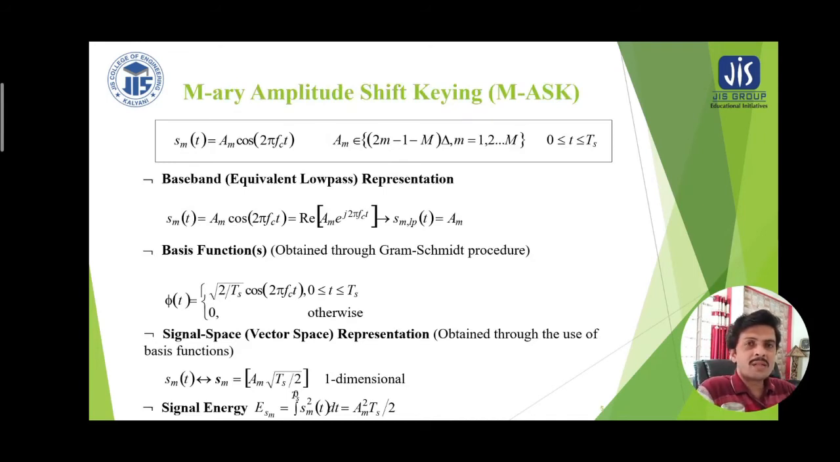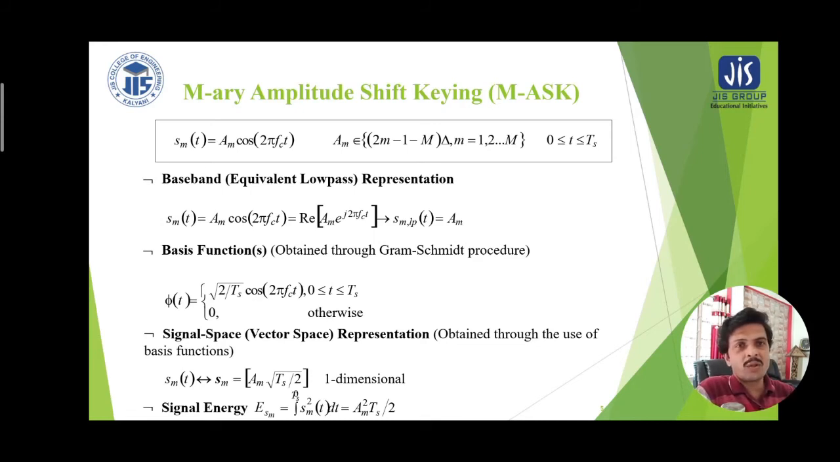Now we have considered a typical time varying signal for amplitude shift keying. If we consider the carrier signal S_m(t) is equal to A_m cos 2 pi f_c t as the amplitude shift keying signal, then there obviously resides a basis function representing the carrier signal. So we can write S_m(t) is equal to A_m cos 2 pi f_c t, which is the real part of A_m multiplied by e to the power j2 pi f_c t, because the real part of e to the power j2 pi f_c t is cos 2 pi f_c t. That has to be multiplied with A_m to represent A_m cos 2 pi f_c t.